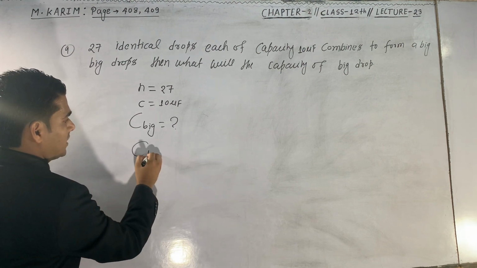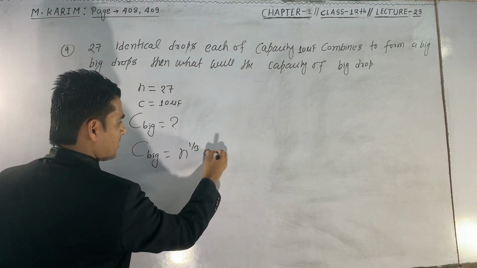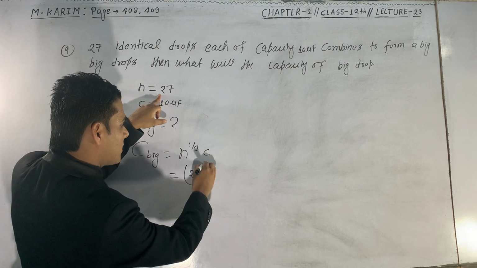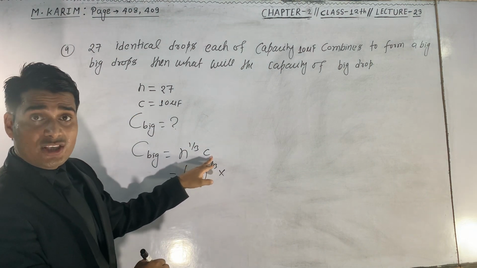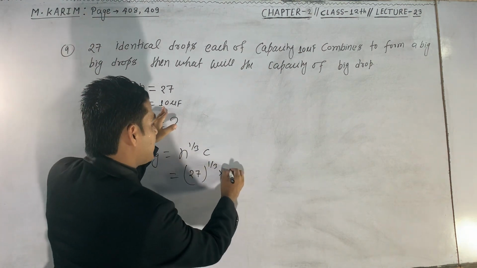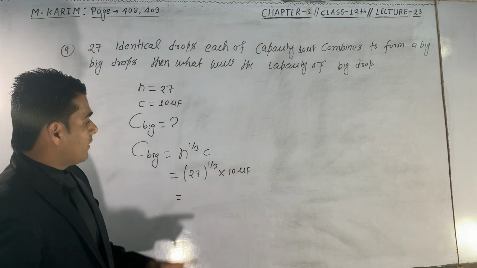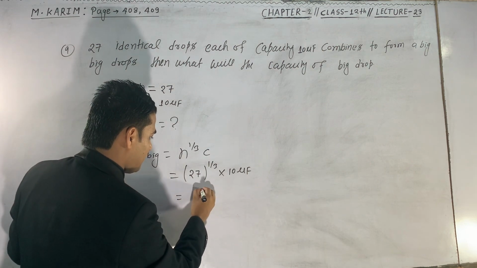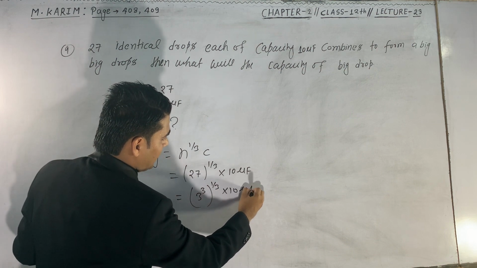So I have a formula for this: n to the power 1 upon 3 into C. Now the value of n is given as 27, so 27 to the power 1 upon 3 into C. The capacity of each drop is given as 10 microfarad. So we can write this 27 in the form of 3 to the power 3, raised to 1 upon 3, into 10 microfarad.